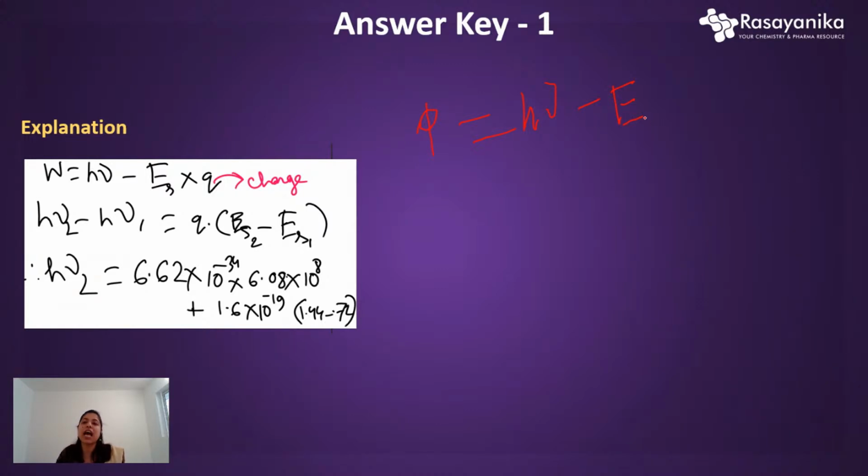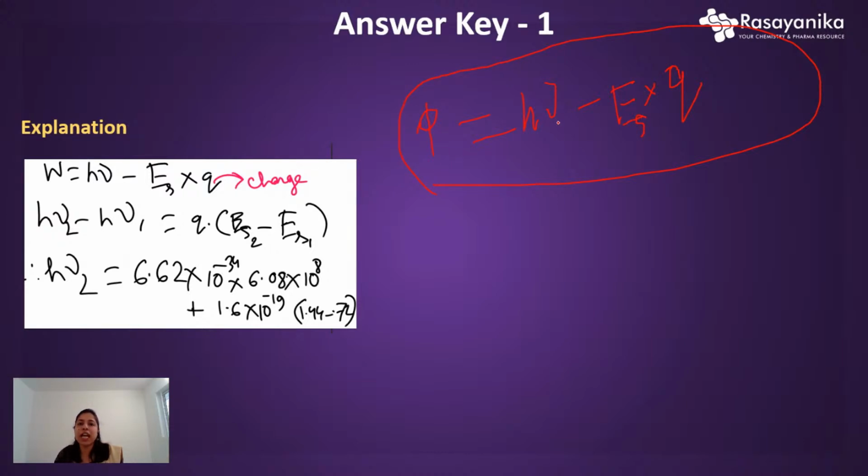Here it is given as a stopping potential, E_S, and don't forget to multiply with the charge Q, otherwise you will get the wrong answer, and you won't get the correct unit also. So this is basically our formula for the work function phi.